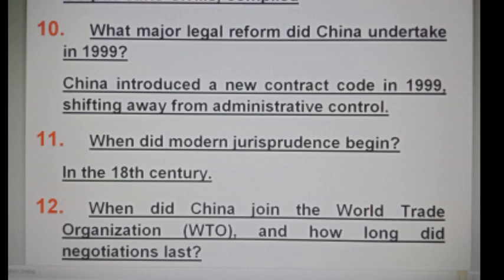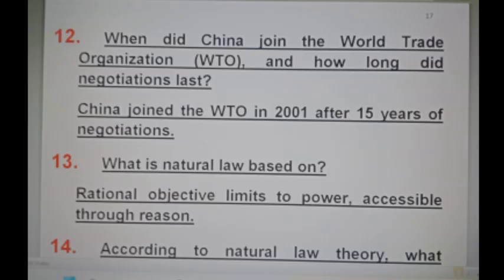When did modern jurisprudence begin? In the 18th century. When did China join the World Trade Organization (WTO) and how long did negotiations last? China joined the World Trade Organization in 2001 after 15 years of negotiations.